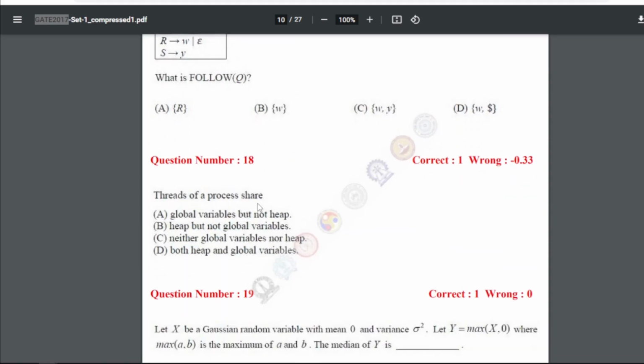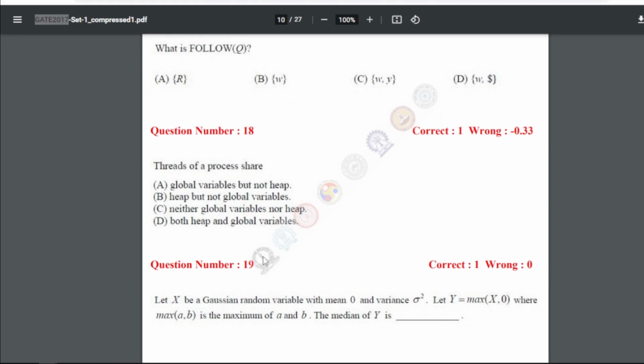Threads of a process share what? So for 18, our answer is D, that is both heap and global variable.